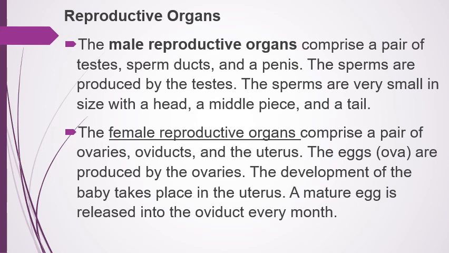The female reproductive organs comprise a pair of ovaries, oviducts, and the uterus. The eggs or ova are produced by the ovaries. The development of the baby takes place in the uterus. A mature egg is released into the oviduct every month.